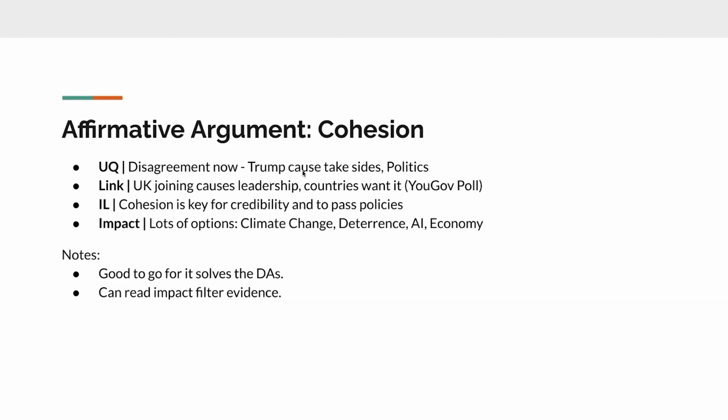But right now it's basically saying that Trump has caused people to take sides. For example, the UK has stronger relations with the US than the EU does. So they've been more US leaning, whereas a lot of other EU countries are more antagonistic. So it's kind of forced countries to take sides. The other thing is just generally politics. With the rise of populist leaders within the EU, there's a lot of internal divisions that prevent countries from making effective agreements and passing good policies.